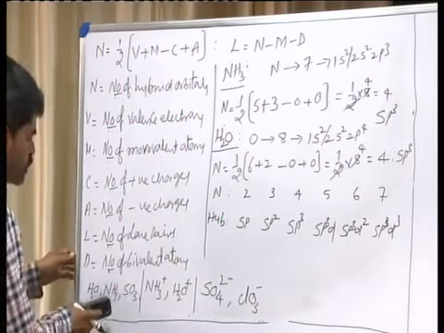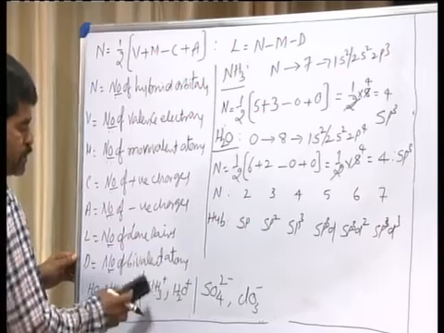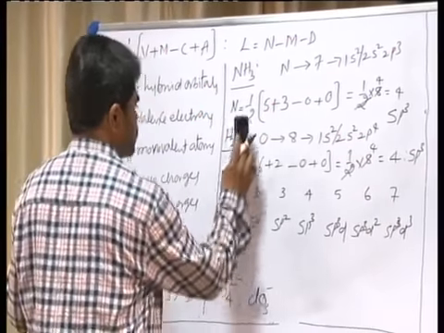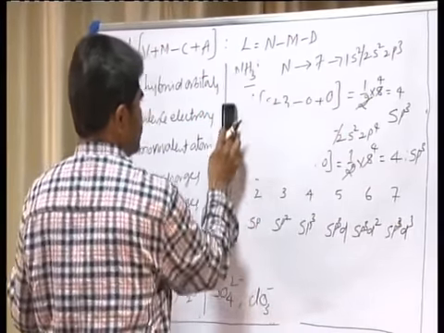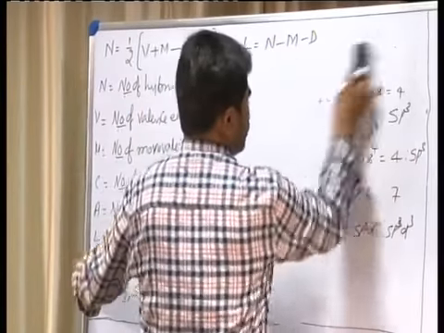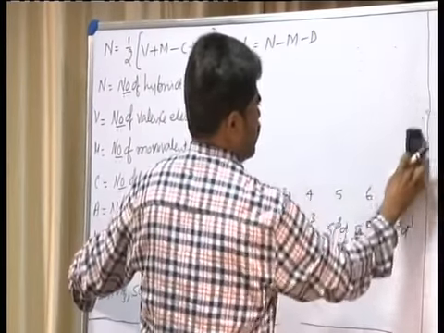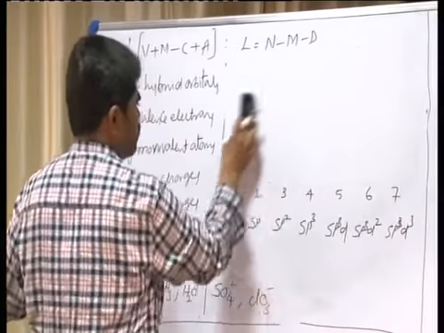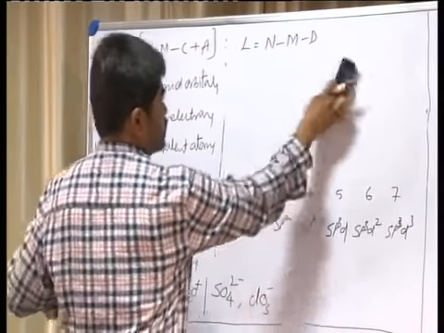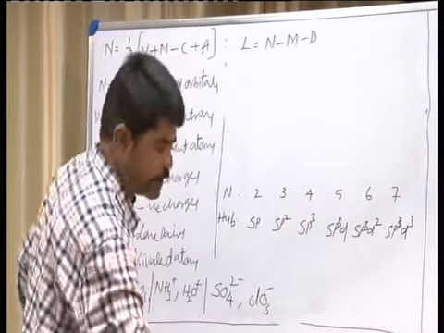Now, suppose I consider the next molecule having positive charge, let us take NH4 plus. Let us find the number of valence electrons in that case.